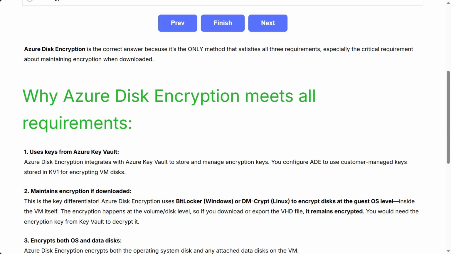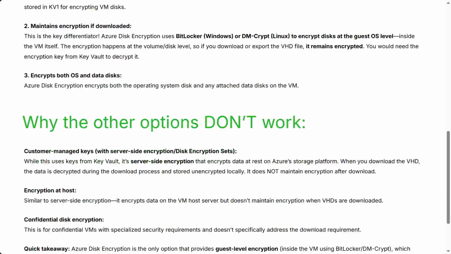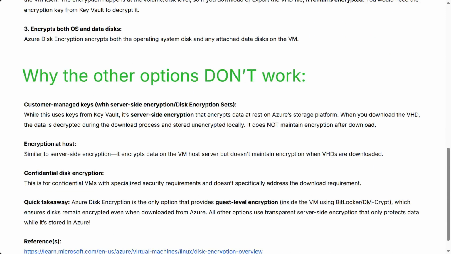2. Maintains encryption if downloaded. This is the key differentiator. Azure Disk Encryption uses BitLocker on Windows or dm-crypt on Linux to encrypt disks at the guest OS level, inside the VM itself. The encryption happens at the volume disk level, so if you download or export the VHD file, it remains encrypted. You would need the encryption key from Key Vault to decrypt it. 3. Encrypts both OS and data disks. Azure Disk Encryption encrypts both the operating system disk and any attached data disks on the VM.